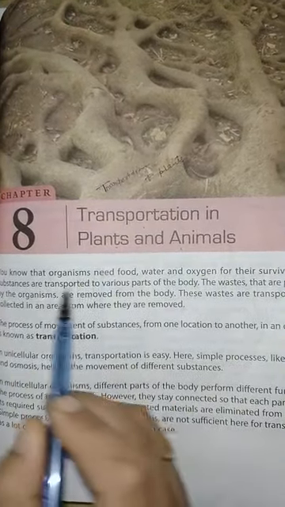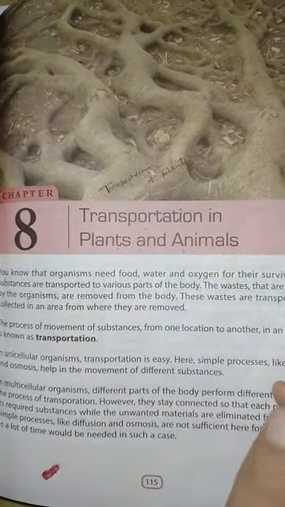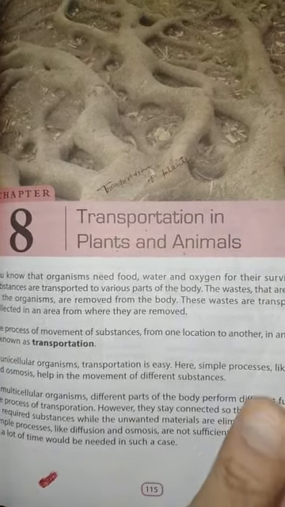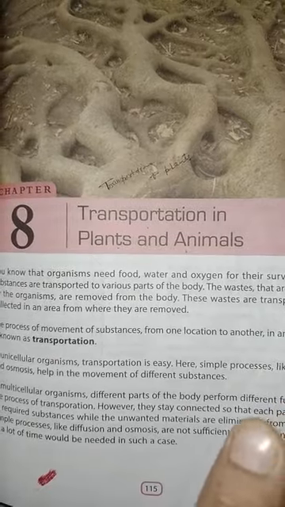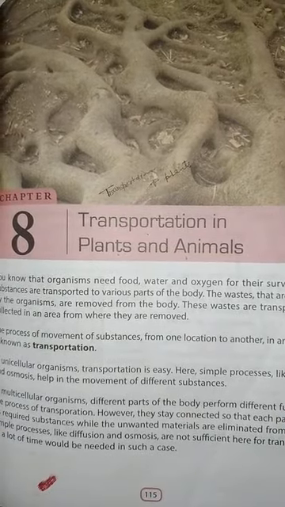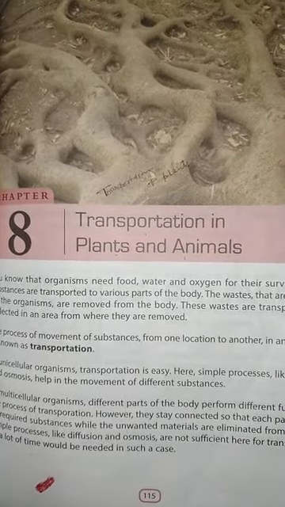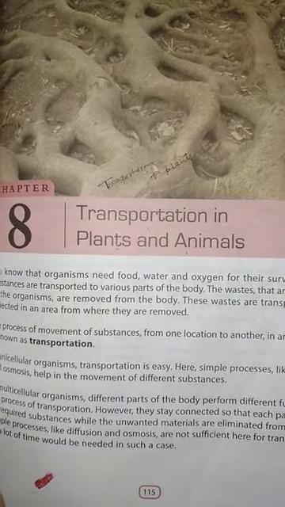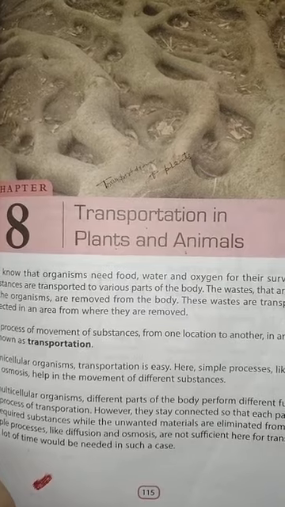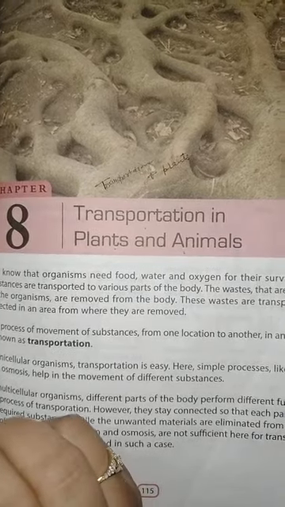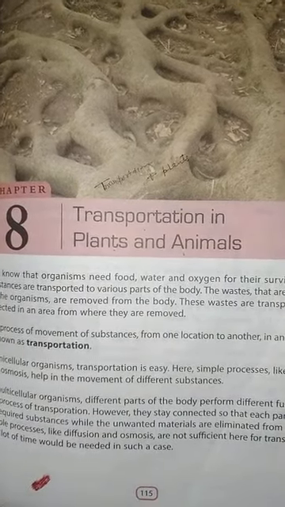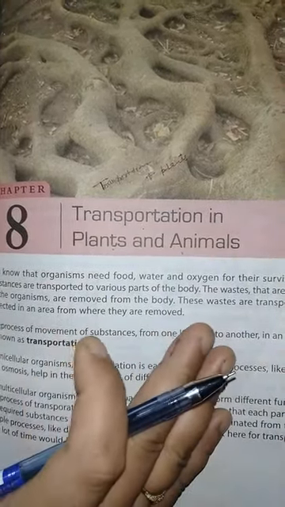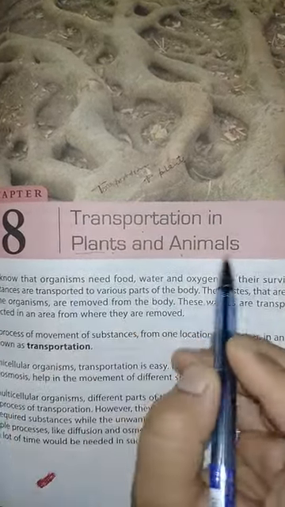You know that organisms need food, water and oxygen for their survival, and these substances are transported to various parts of our bodies. The waste that is produced by the organism is removed from the body, and this waste is transported and collected in an area from where it is removed. The process of movement of substances from one location to another in an organism is known as transportation. In this chapter we will discuss the transportation of substances in plants as well as in animals.